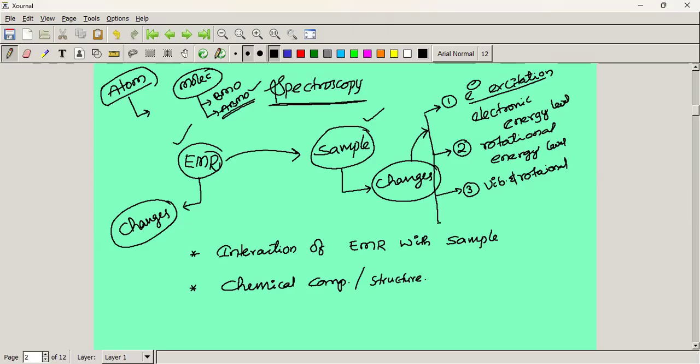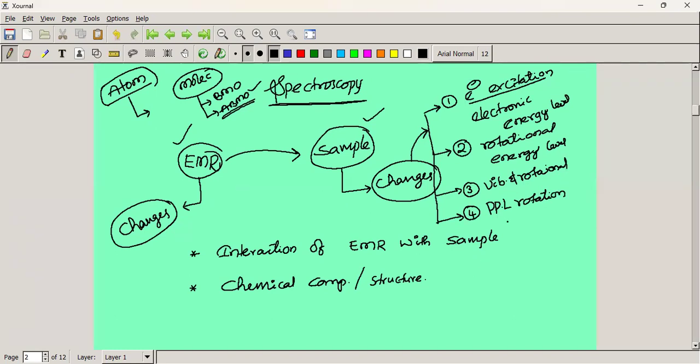Also, in some cases the sample molecule can undergo a stereochemical change, meaning the plane polarized light will be rotated. We can observe the PPL rotation or specific rotation.